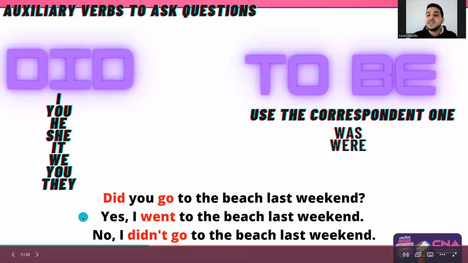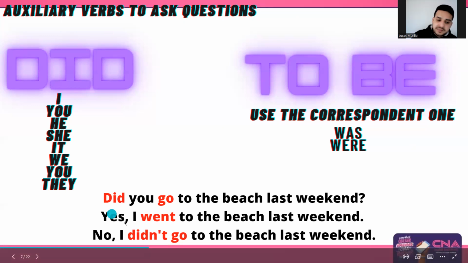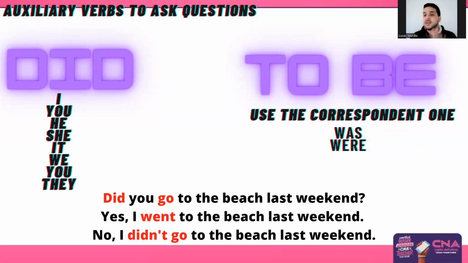But in the affirmative form, yes, I went to the beach last weekend. So in this case, I don't have did nor didn't. So I have to make modifications. I have to change my verb to the past form. Negative form, same thing. I didn't go to the beach last weekend. I don't need to put my verb in the past because didn't is already making this for me. Okay?